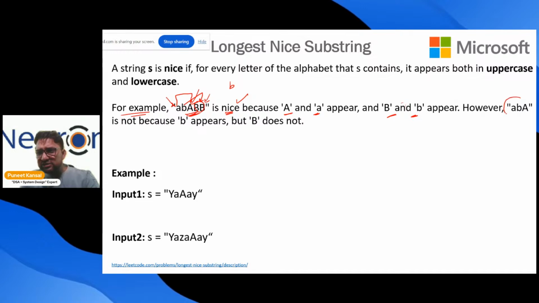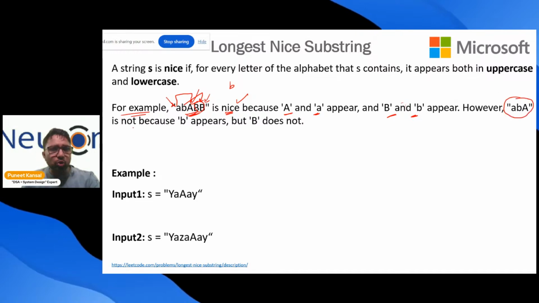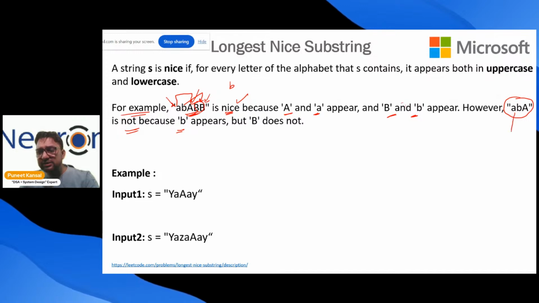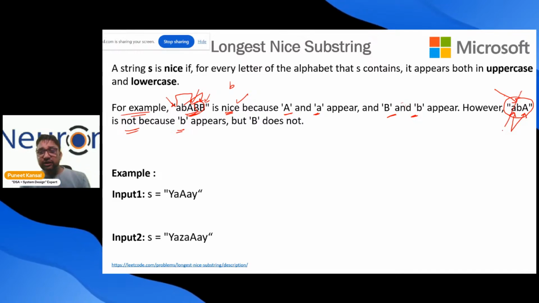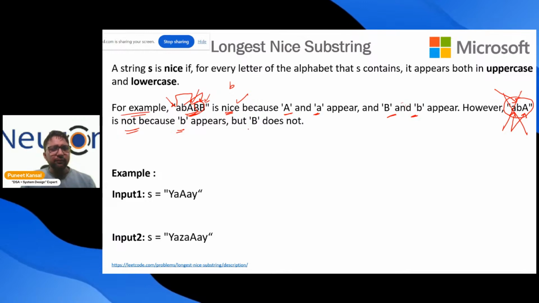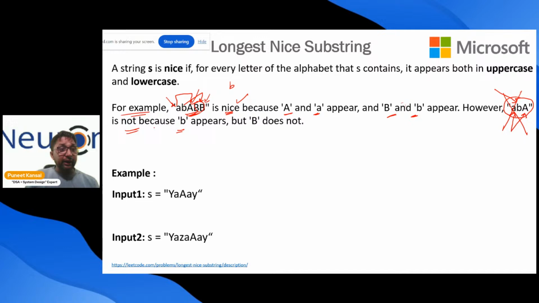And what are they talking about here? They are saying that this is not nice. Why? Because A is repeating, A is in uppercase also, lowercase also, but B is not in uppercase. B uppercase is not here. That's why this string is not nice. So we understand what you mean by a nice string and what you mean by not nice.